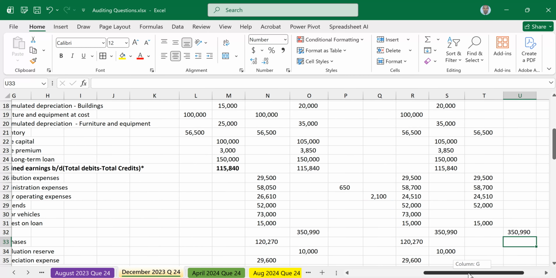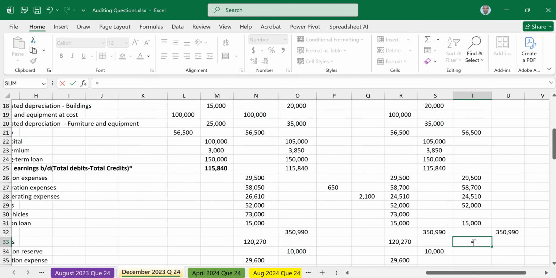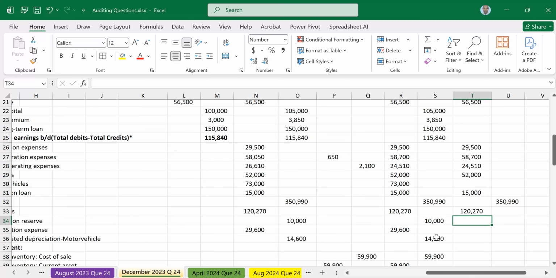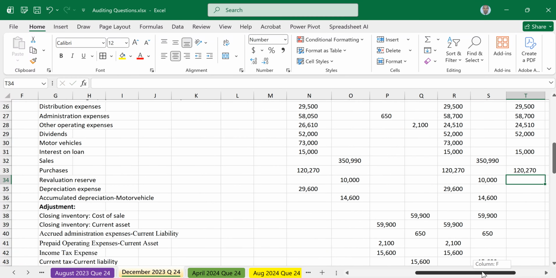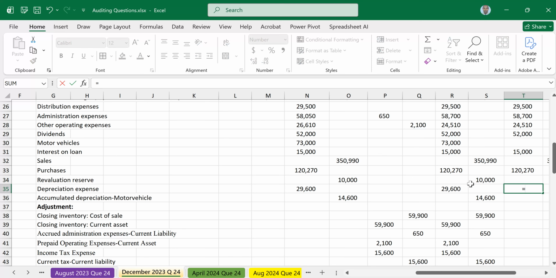Purchases is a profit or loss item. So purchases of 120,270. Then we move. Now from purchases, there is revaluation. Depreciation, yes, is a profit or loss item.